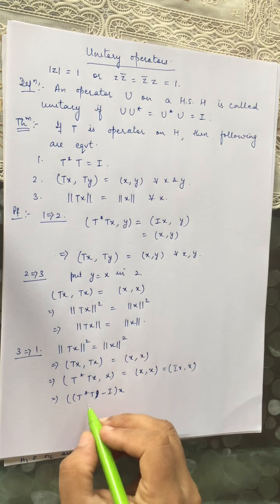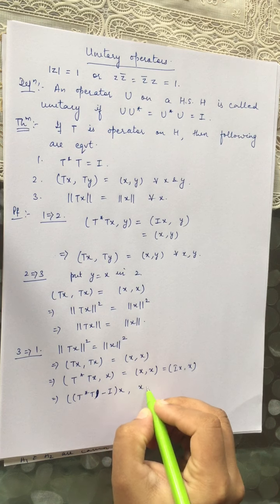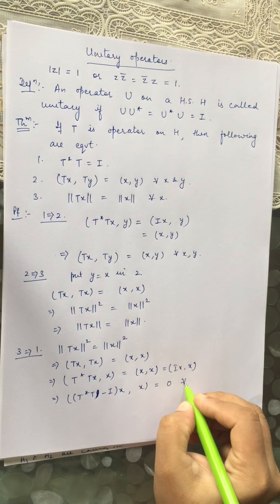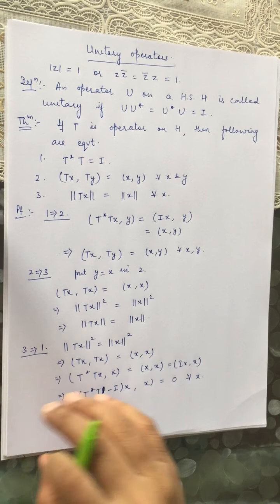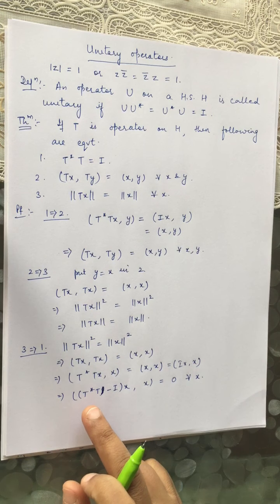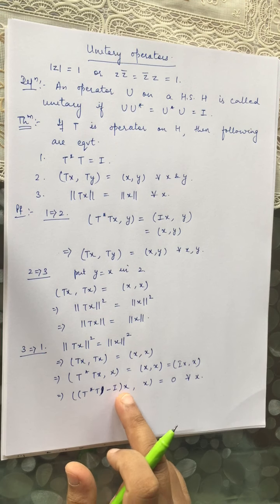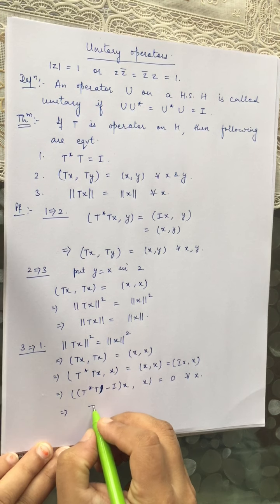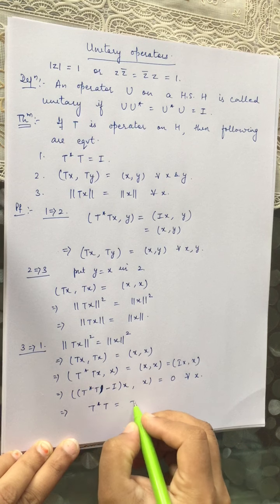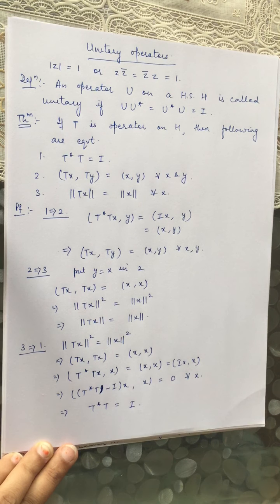So the inner product of T star T minus I applied to x with x is 0 for each x. Now we have this result in some previous theorem, that if for some operator T the inner product of Tx with x is 0 for each x, then the operator T itself is 0. So operator T star T is equal to I. So this proves the condition 1.